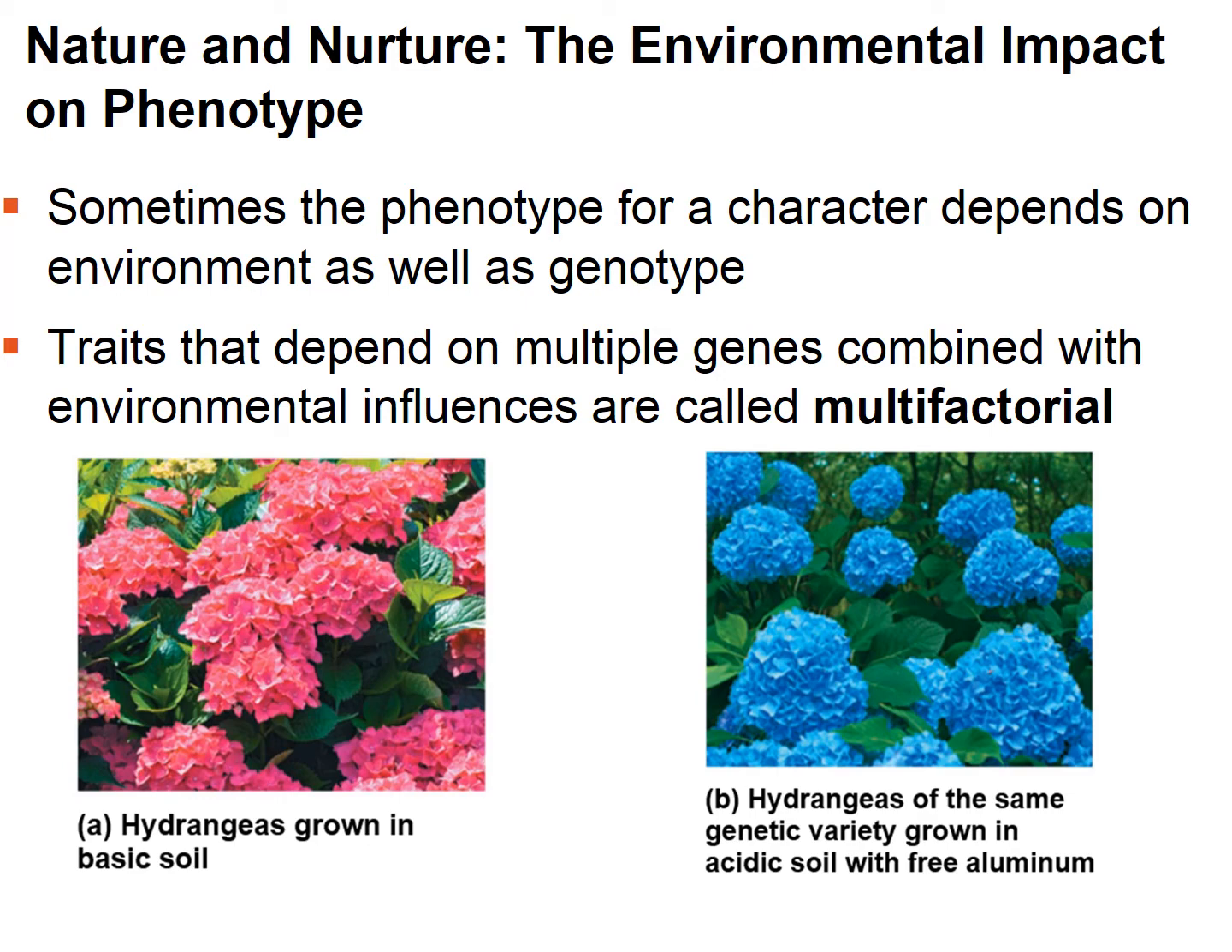So in A and B, we see hydrangeas, and they vary in color depending upon what type of soil they're grown in. So if they're grown in basic soil, they appear pink in color. If the same genetic variety is grown in acidic soil with free aluminum, they appear blue in color. So the environment is influencing the color.